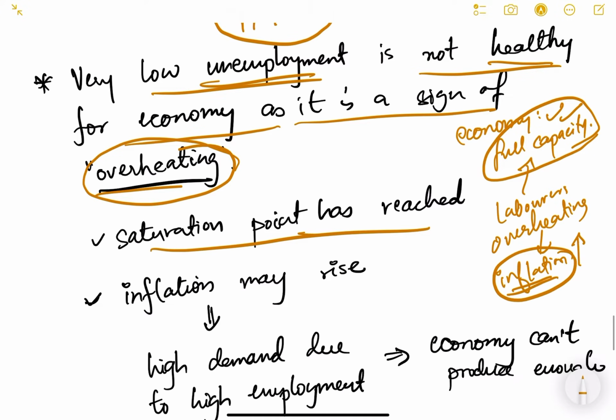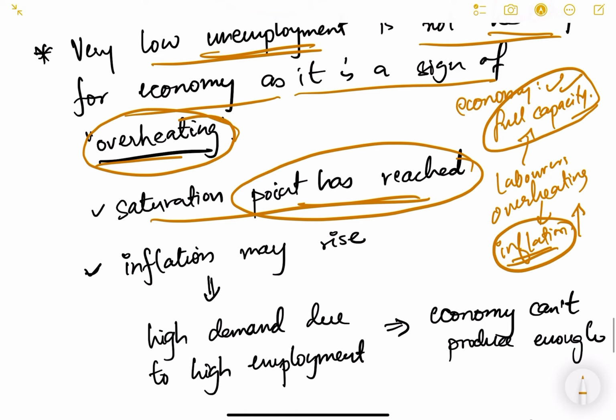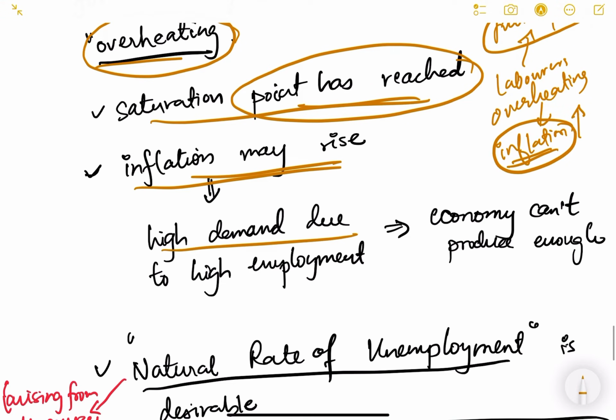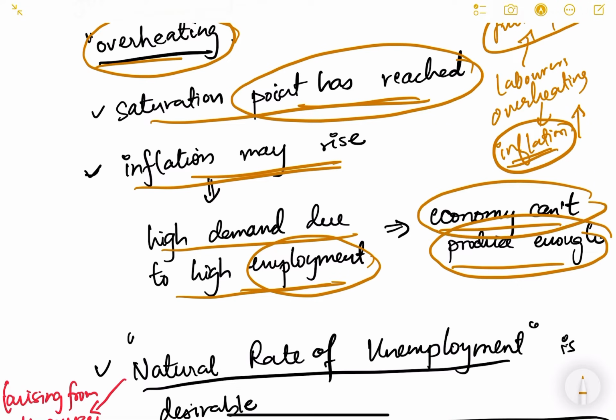So the saturation point has been reached, because very low unemployment means the economy is working at its full capacity, so it is at a saturation point. Inflation may rise. Why may inflation rise? Because there may be high demand due to high employment. If a lot of people are employed, they will demand a lot of goods in the economy, and the economy may not be able to produce enough, which is known as overheating of the economy.